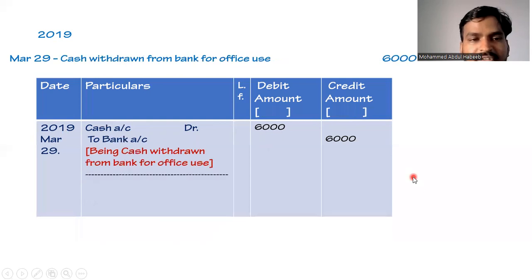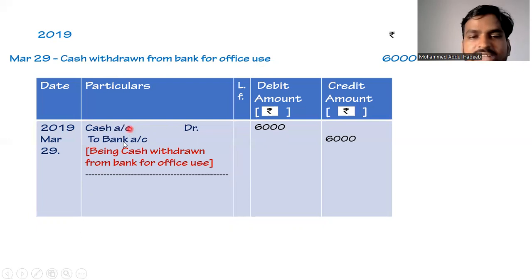Coming to our next transaction, which is on 2019 March 29. Cash withdrawn from bank for office use. So this time we are withdrawing cash and we are withdrawing from bank, but this time the cash is being withdrawn for office use. Office use in the sense the amount is being utilized for business purpose. So this is not called as drawings. So as we are withdrawing cash, cash is coming into the business. How much cash we are withdrawing from bank?